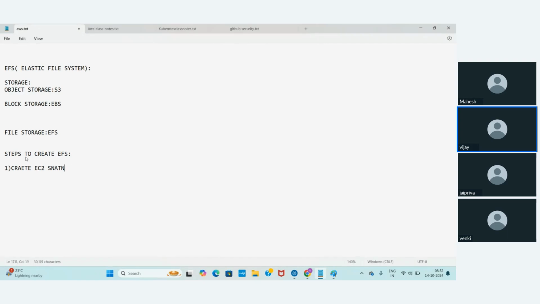That will be there in real time. For different purposes you create the EFS, the EC2 instances will already be there, and you are just going to attach it. But anyway, create EC2 instances. And second, create a security group. Create a security group for EFS.